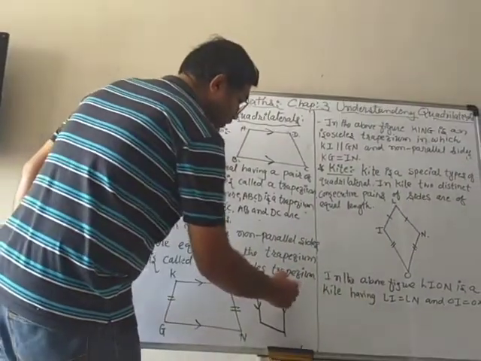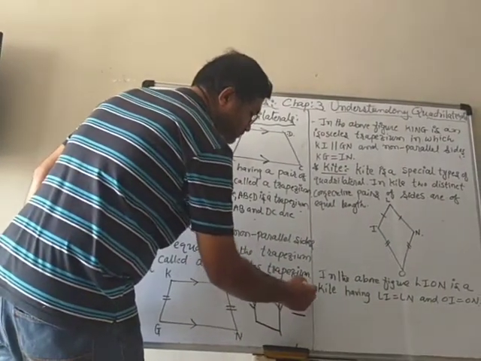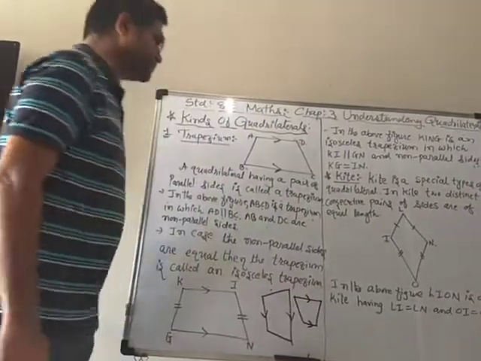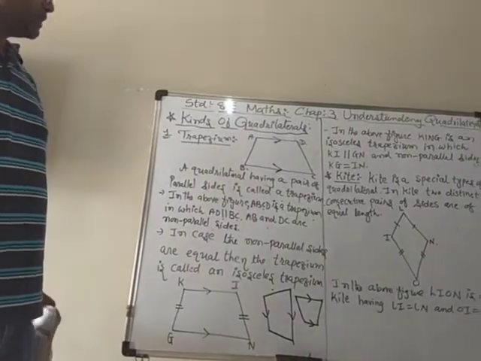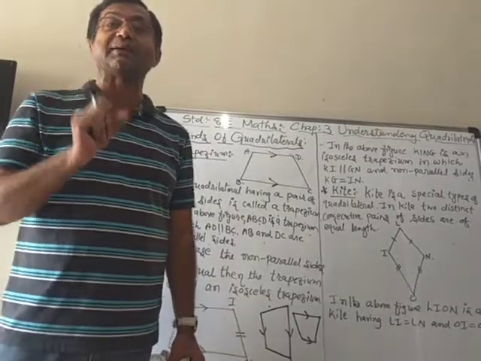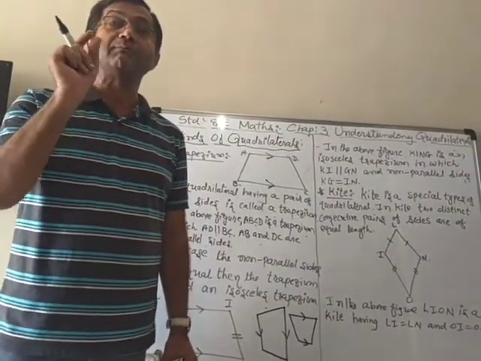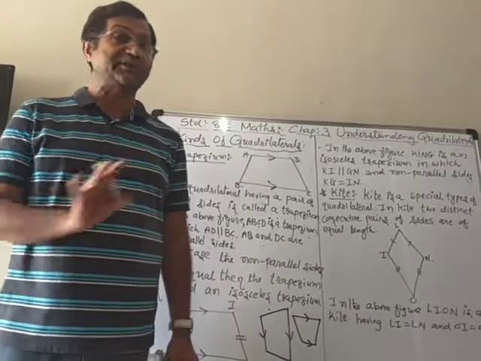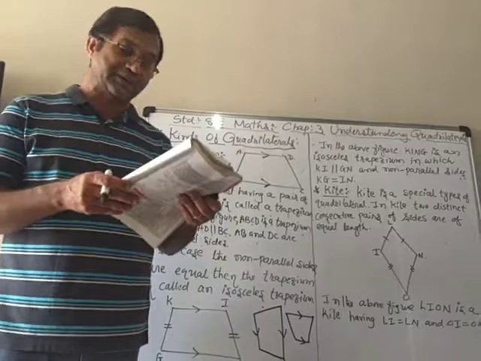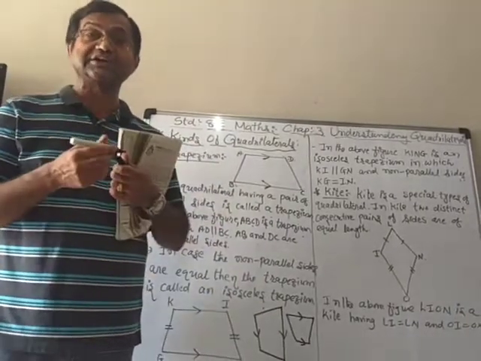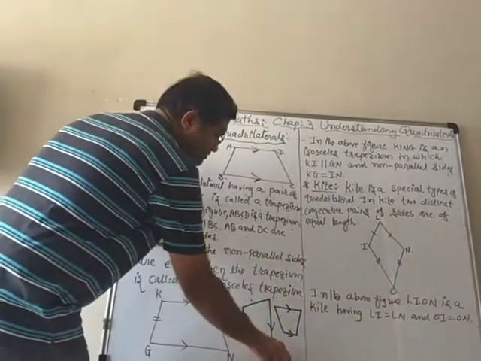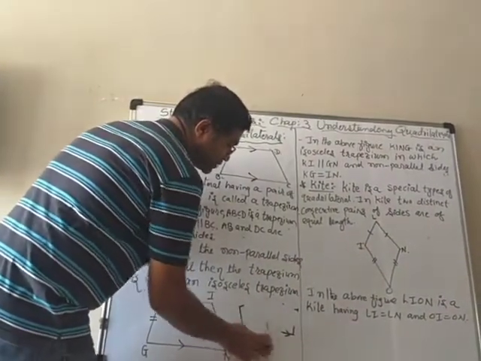Similarly, it can be like that also, in which there is a parallel pair and a non-parallel pair. So we can have different types of trapezium, but you have to just keep in mind that one pair must be parallel. If it is not parallel, then you cannot say that it is a trapezium. And the first thing is that a trapezium is a quadrilateral also.